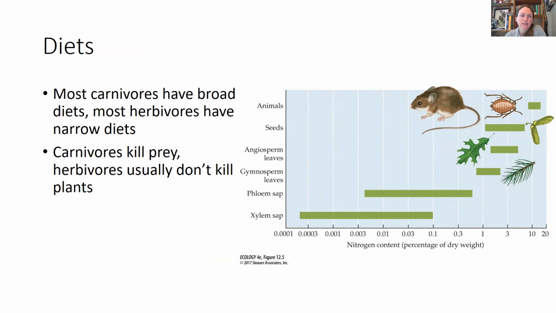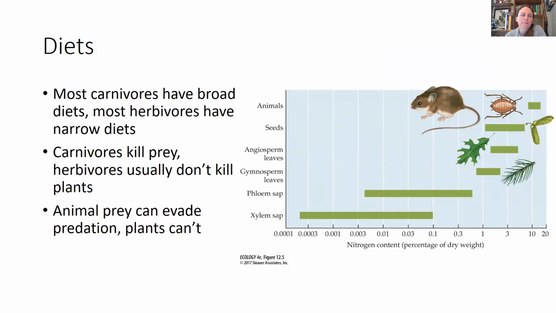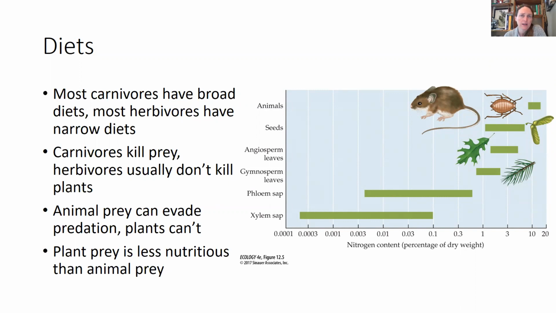So carnivores kill their prey, but herbivores usually don't kill the plants that they eat. They just might reduce their growth. Animal prey can evade predation, but plants can't. So there's all of these kinds of differences between carnivores and herbivores and carnivorous prey versus herbivorous prey. Plant prey is less nutritious than animal prey.